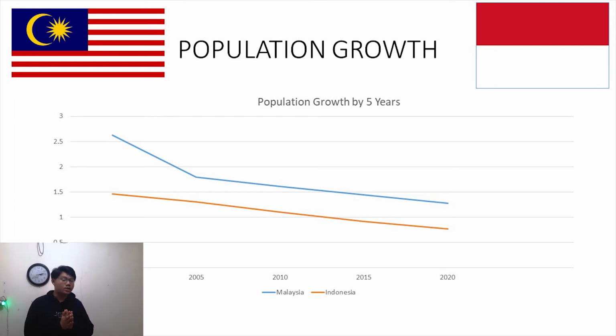The thing that I want to emphasize is, as you can see, there's a drop at 2005 in Malaysia's chart. That means the population growth rate significantly dropped in Malaysia in 2005. I guess that is all from me, and this is the end of the presentation.